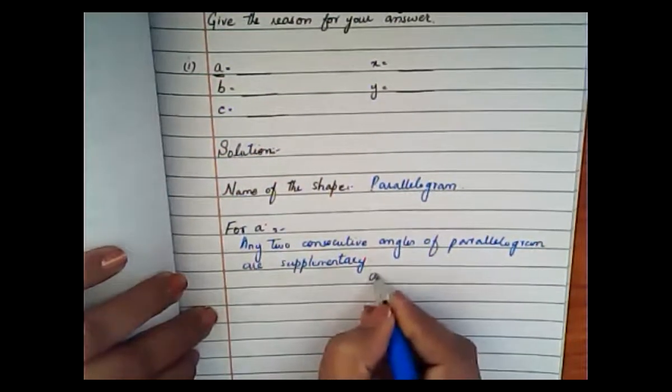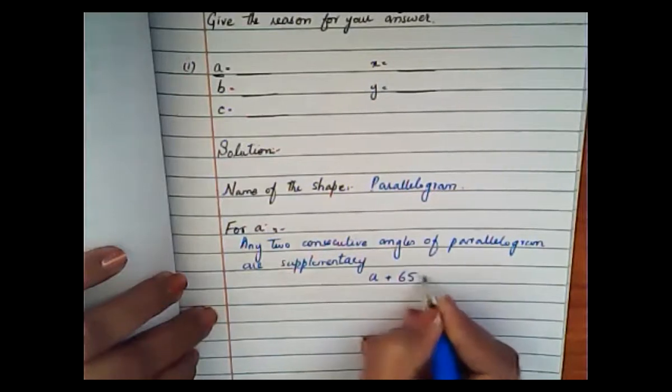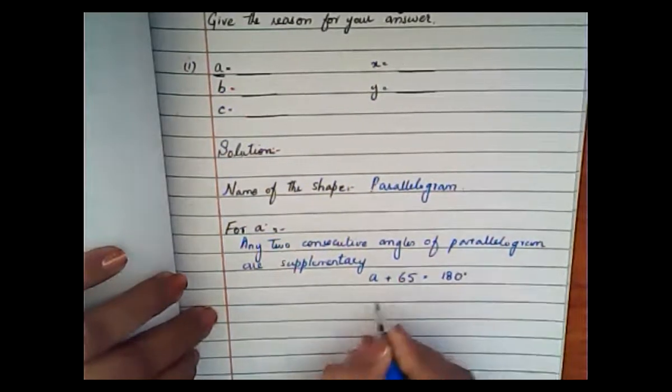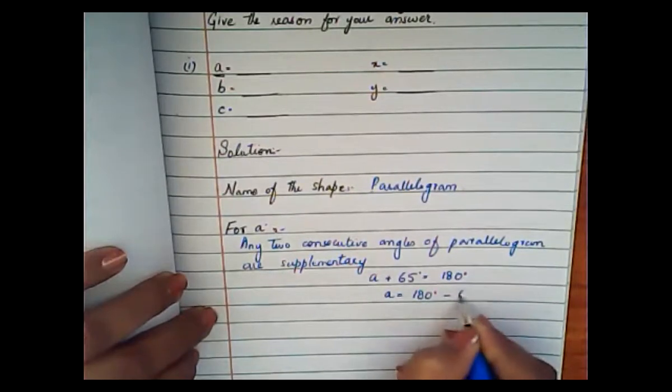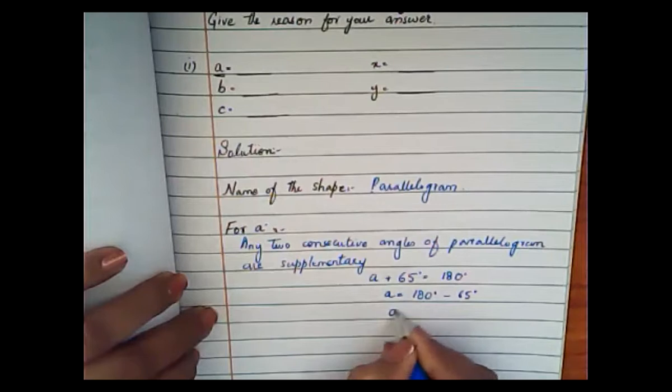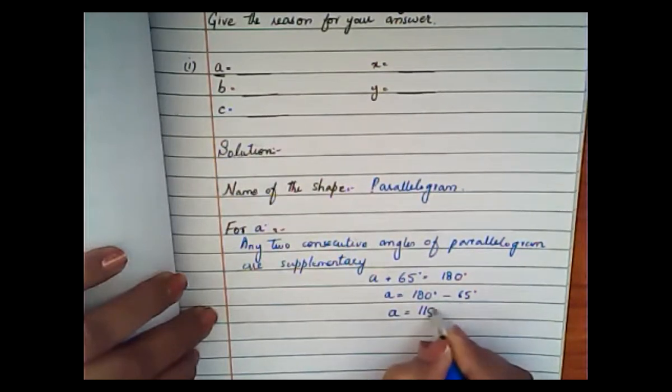Now, what will you write? A plus 65 is equal to 180 degrees. Then A is equal to 180 degrees minus 65 degrees. So your answer will be A is equal to 115 degrees.